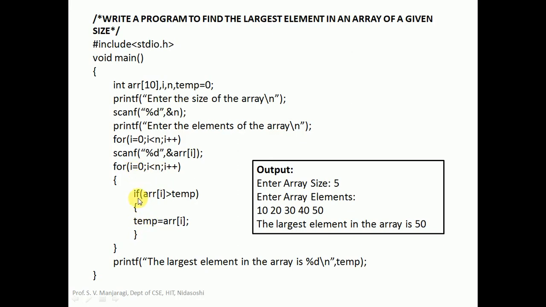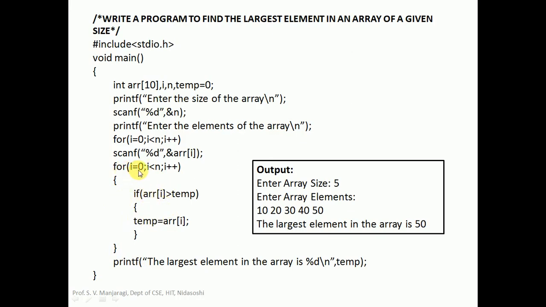The logic is very simple. If the ith element, that is the array element at index I, is greater than temp, then we take temp equal to array of I. The largest element will become array of I, and we repeat this for all the elements of the array.